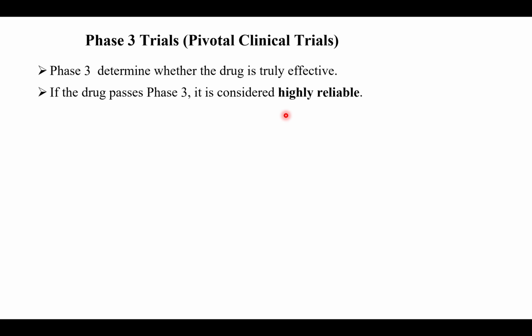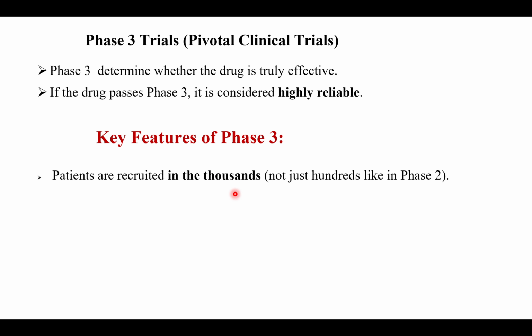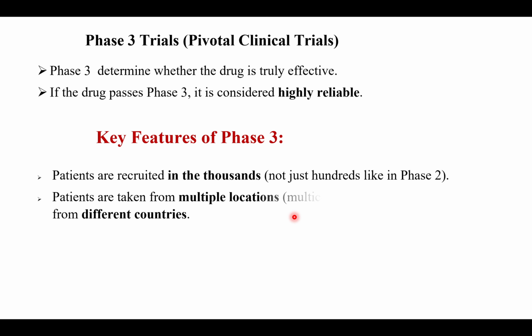So phase 3 is a very important phase of a clinical trial. It is called a pivotal clinical trial. Phase 3 trials play a pivotal role in determining whether the drug is truly effective. If the drug passes phase 3, it is considered highly reliable. Some important features of phase 3 are that patients are recruited in the thousands. You can see in phase 2 we recruited only 20 to 200 patients. In phase 3 trials, we recruit in thousands.